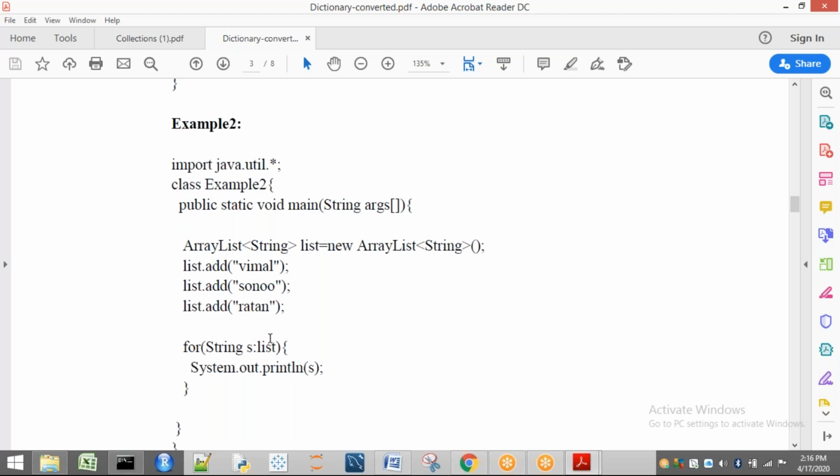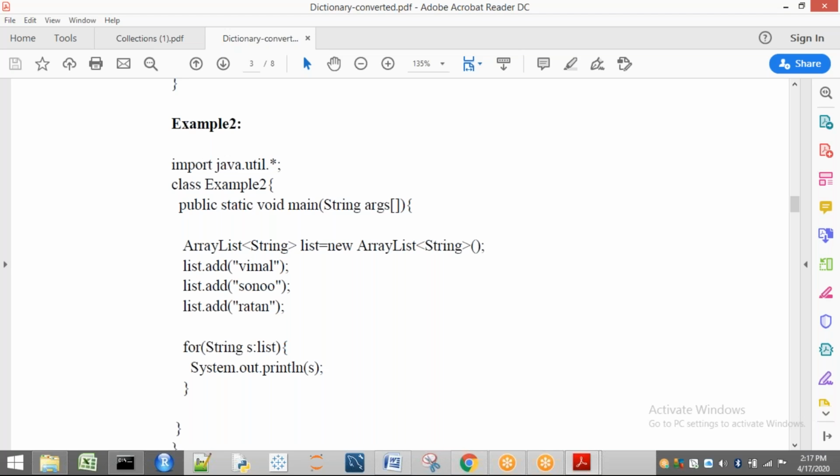That means the first element of list is Vimal. Vimal is going to be stored in s, so Vimal is going to print out. Next, Sanu is stored in s, and it is printed. Next, the third element is Ratan. Ratan is going to be stored in s and printed. Is there any element in that collection called list? Nothing is there. So automatically this for loop is going to be exited. So this is the concept of for each.